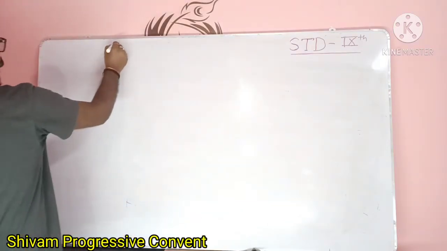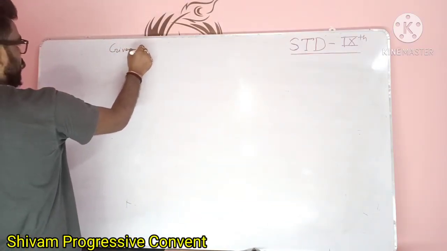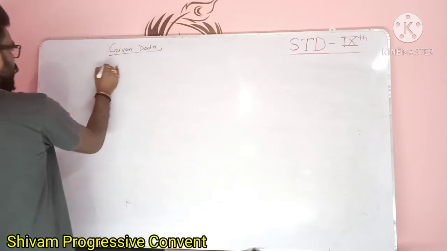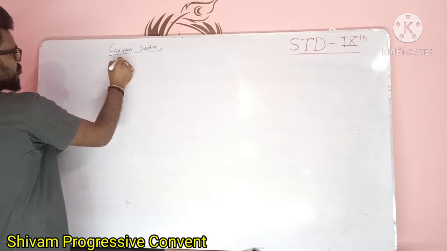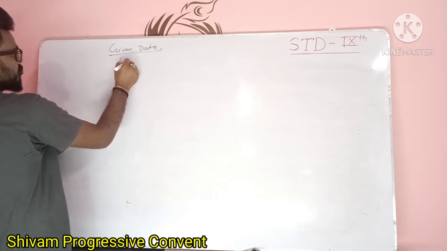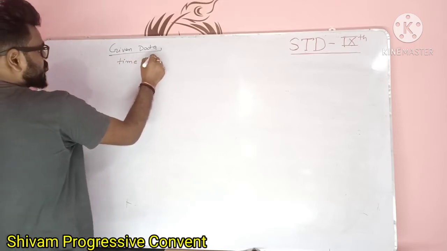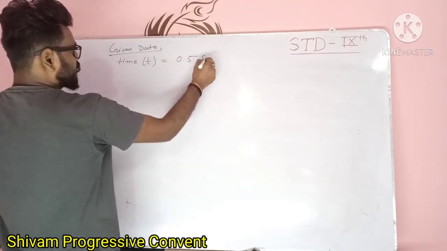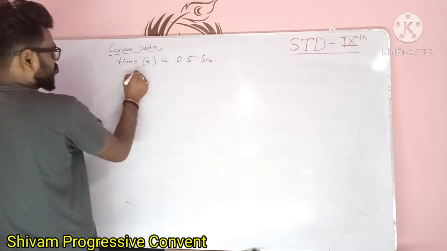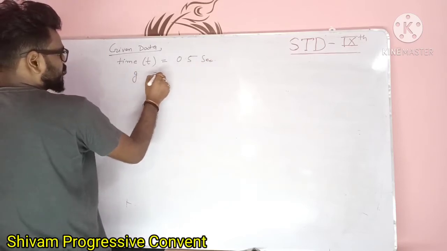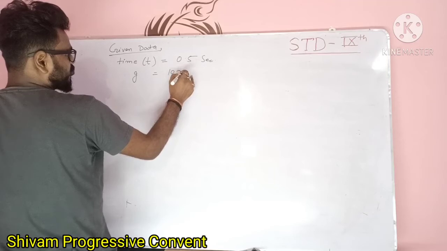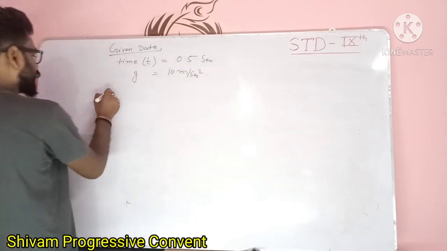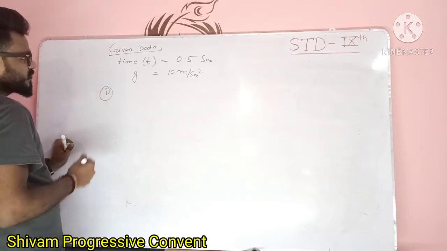First you have to write down the given data. What is given data? First, time is represented by small t. Time is given 0.5 second. Then small g, acceleration due to gravity, the value of g is given, meter per second square. And first you have to calculate what is the speed of the car